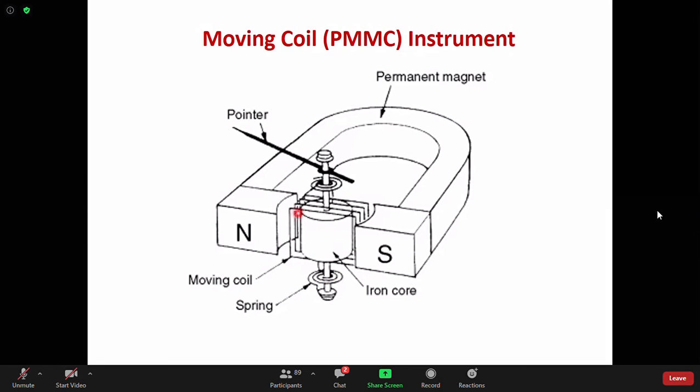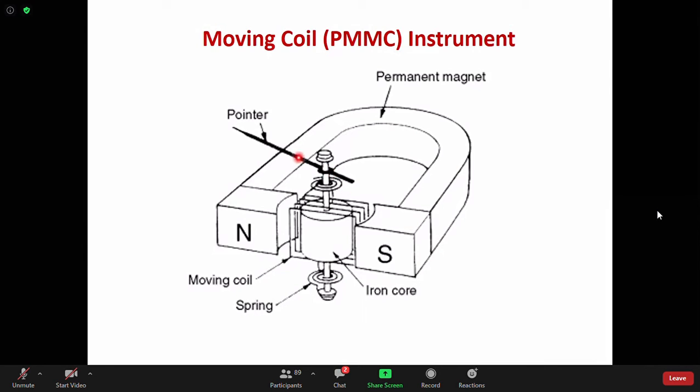Whenever the deflecting torque acts on the coil, the coil will rotate, and as in the D'Arsonval galvanometer, when this coil rotates, the spring will also have some rotation. So the spring will give you some opposing torque. Under equilibrium, your deflecting torque and your spring torque will be the same. So the pointer will be stationary at some point. And you can have the governing equation so that your NBIA will be your C theta. Therefore you can have a theta versus I relation. So from knowing theta, you can identify what is the current flowing through the coil. This is the very easy thing.